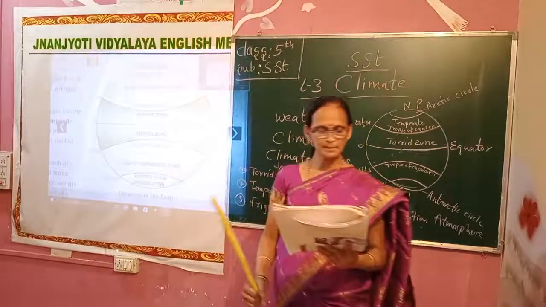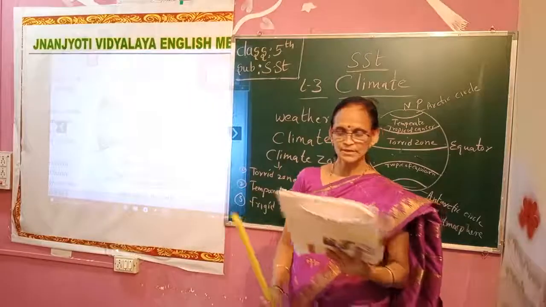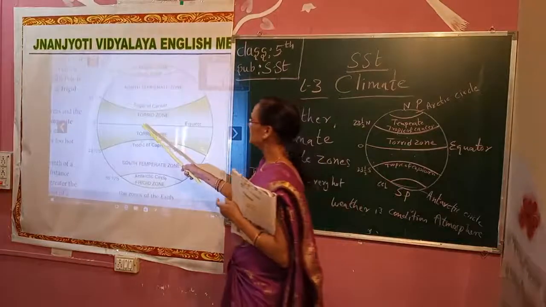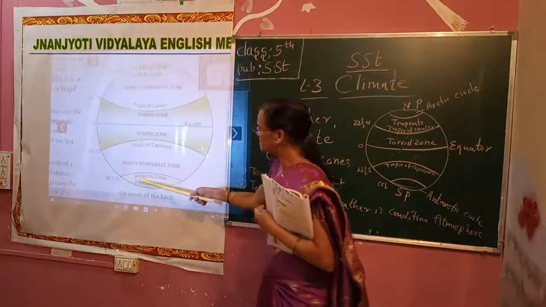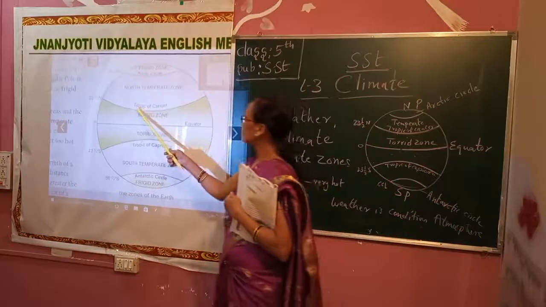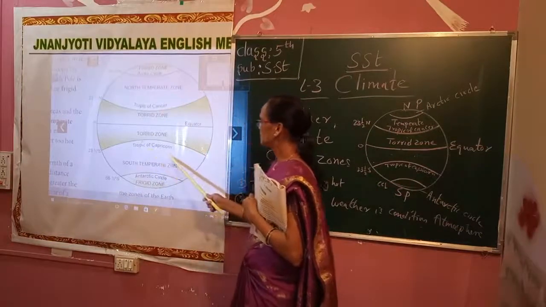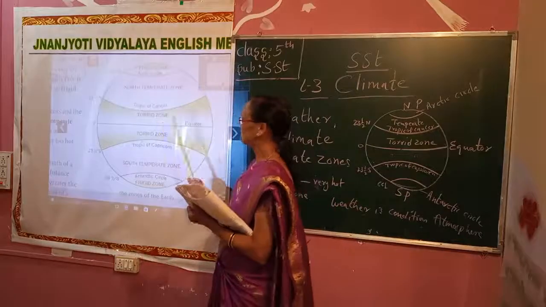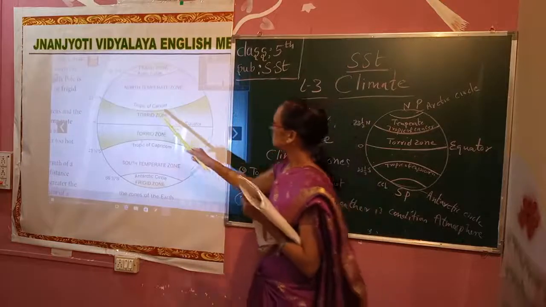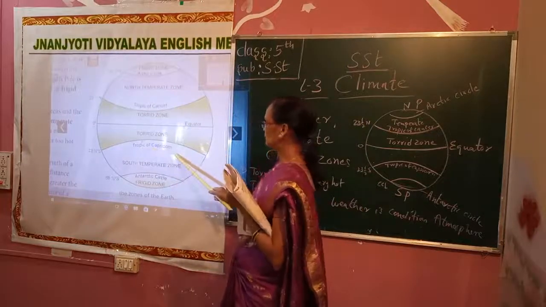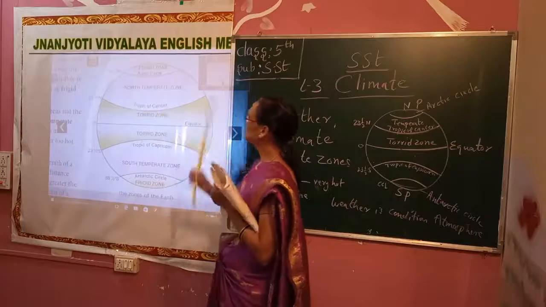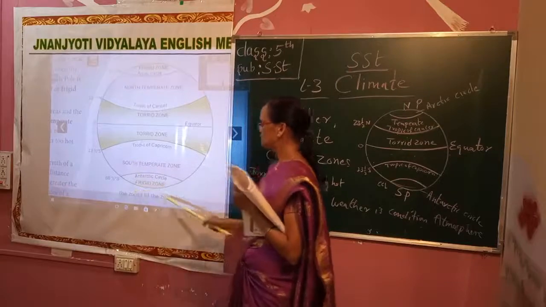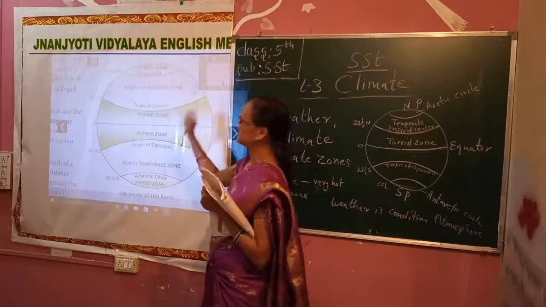Direct heat makes the area between the equator and the Tropic of Cancer in the northern hemisphere hot. In the previous 4th standard I taught you that the upper part of the equator is the northern hemisphere and the lower part is the southern hemisphere. Now, from the Tropic of Cancer to the Tropic of Capricorn, which zone is it? You can see here, the Tropic of Cancer and Tropic of Capricorn. This area, as I told you, is the torrid zone. Here is the northern temperate zone and the southern temperate zone. This is the frigid zone, the Antarctic Circle and the Arctic Circle.